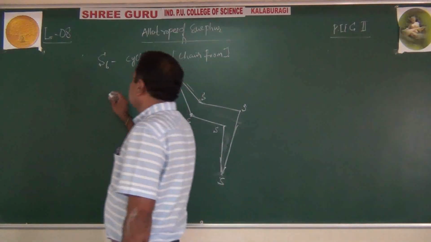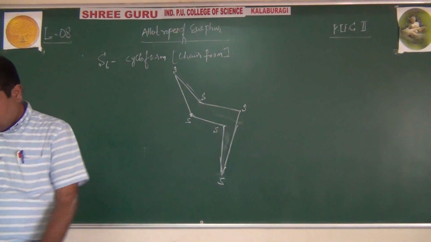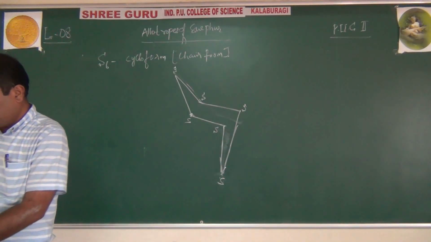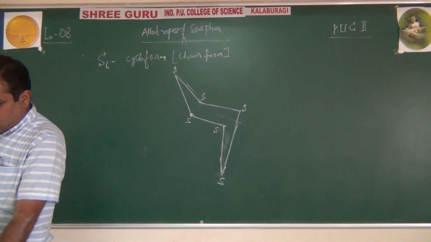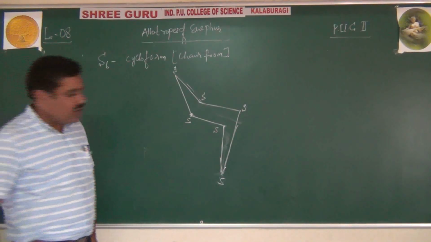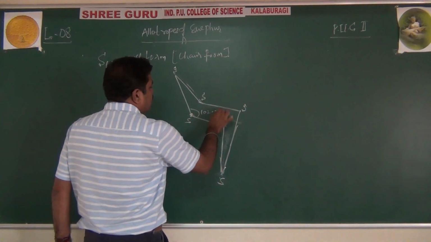Right, and these exist generally at about 1000 Kelvin in the cyclo form. That means they can form 6 to 20 membered rings like this. That is S6. Here the bond angle will be 102.2 degrees.